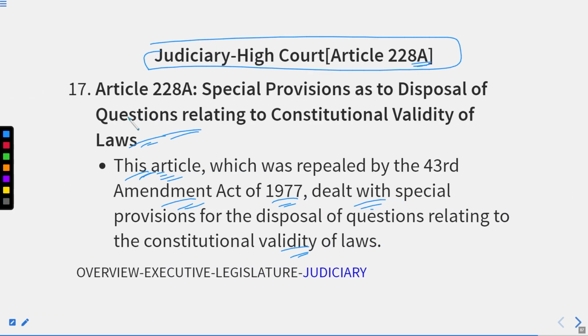So students, here we have finished the High Court. All right. In the next lecture, we will try to finish the subordinate courts. Till then, just revise the facts and figures we have discussed in this lecture and be ready for the next lecture.